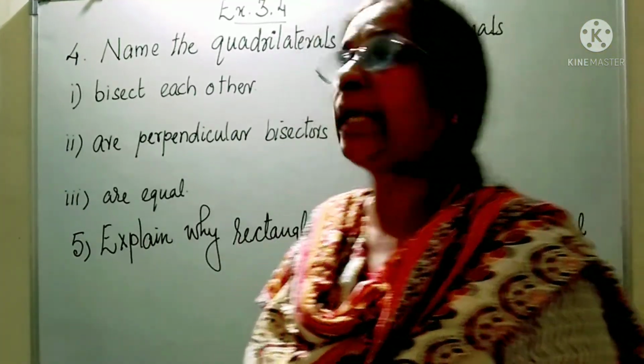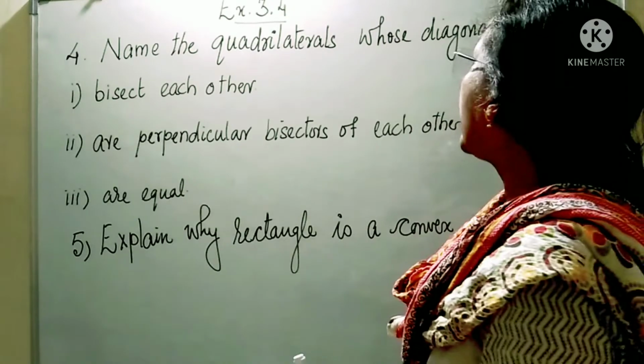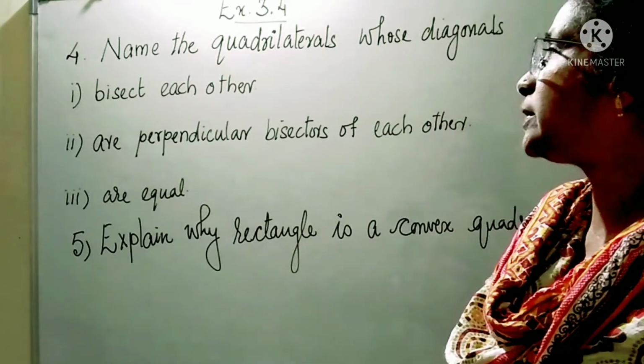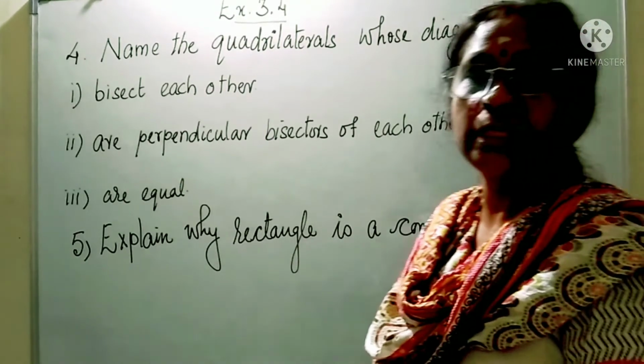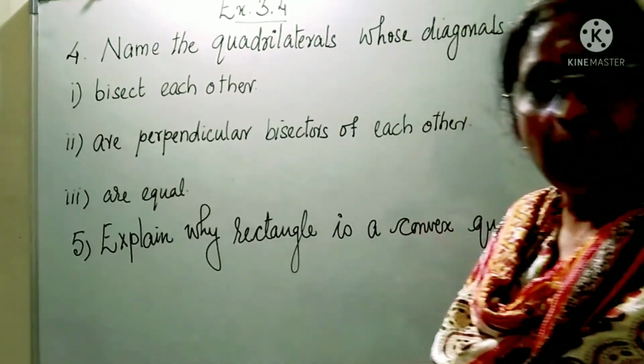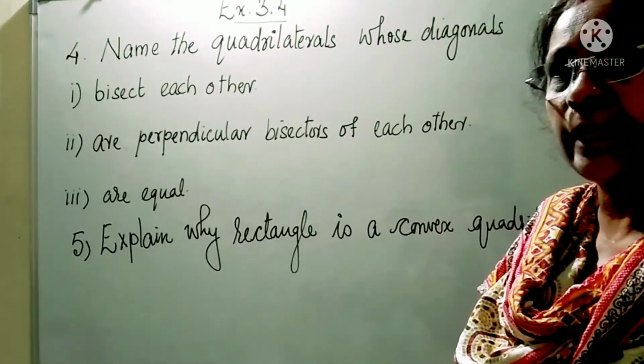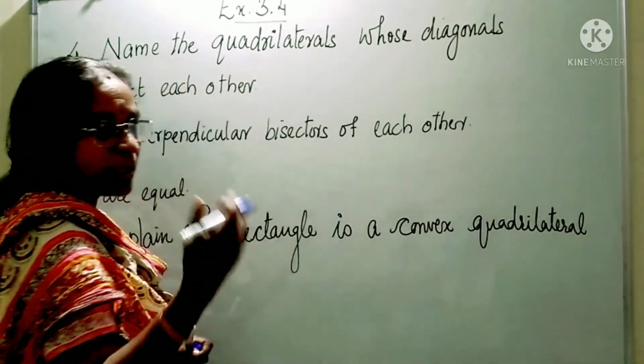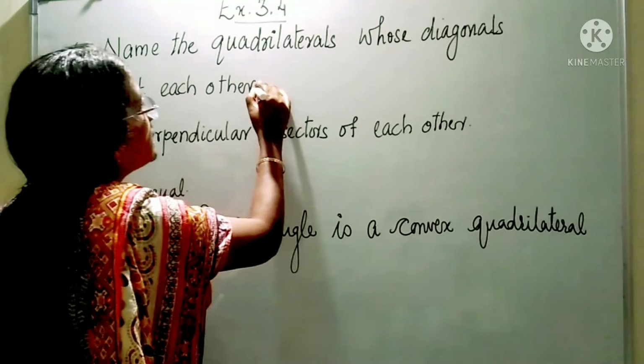Now the next question is, name the quadrilaterals whose diagonals bisect each other. In which quadrilaterals do the diagonals bisect each other? You can try to remember all the properties of quadrilaterals.